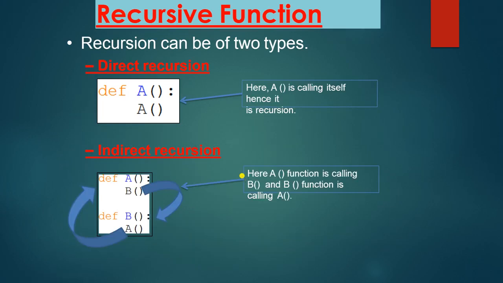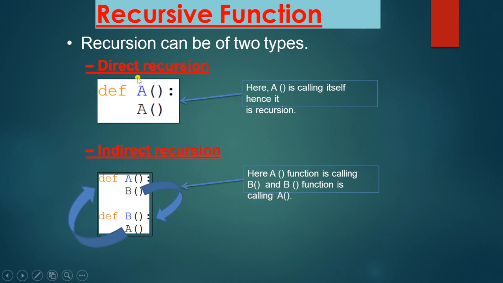Next is types. Recursion can be of two types, that is direct recursion and indirect recursion. When a function is calling itself, this is a direct recursion. When a function is calling another function, then this is the indirect recursion.